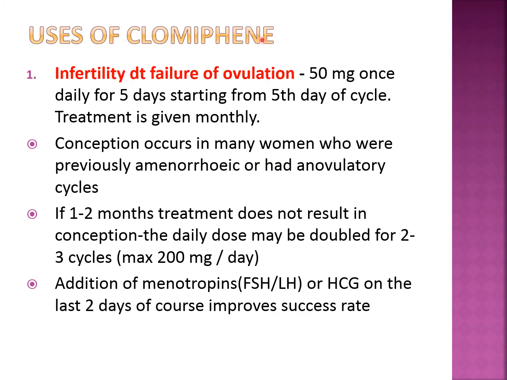So what are the uses of clomiphene? It is used in infertility. So if anyone asks you the drugs useful for the treatment of infertility, one of the first drugs is clomiphene citrate. It is used in infertility whenever the infertility is due to failure of ovulation. It is given as 50 milligram once daily for 5 days starting from the 5th day of the cycle.